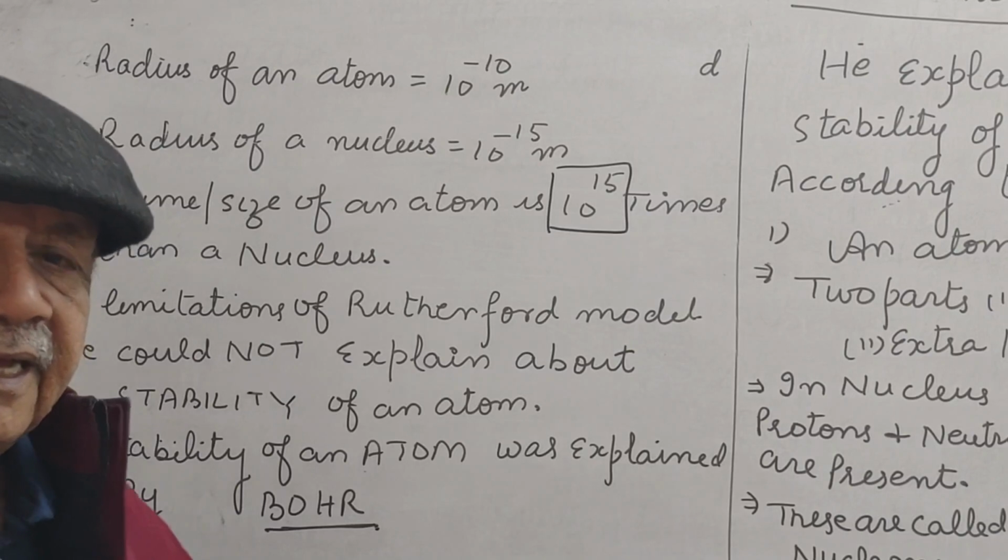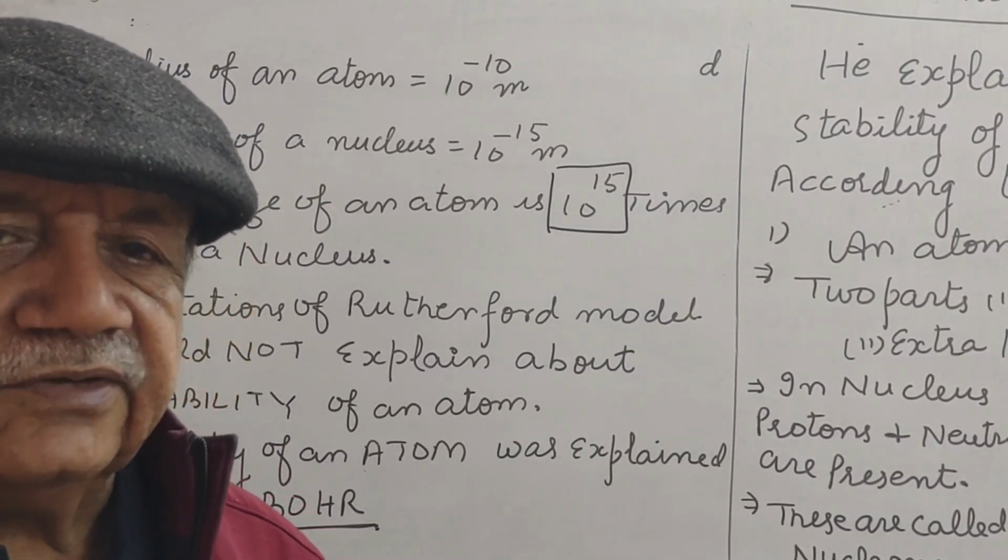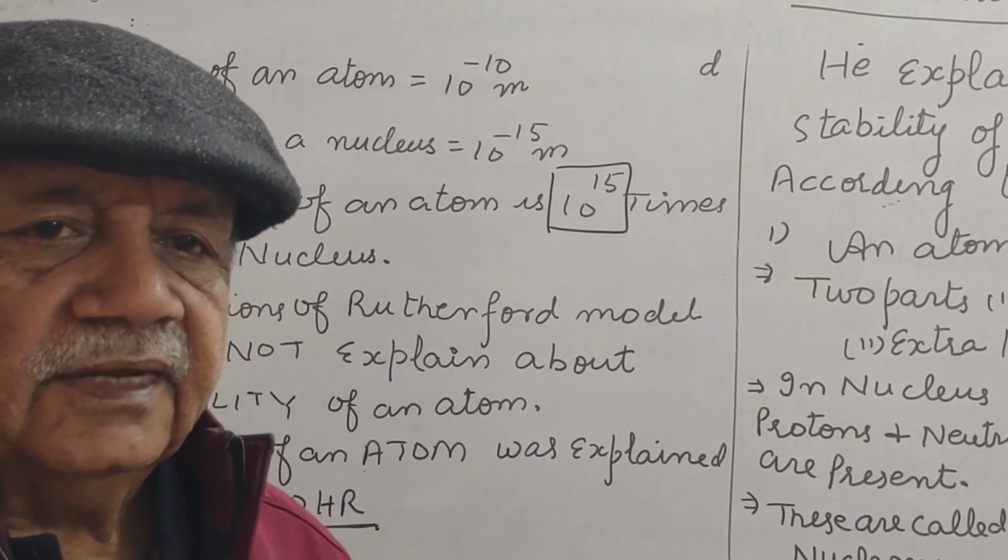But in Rutherford model, there were some limitations.